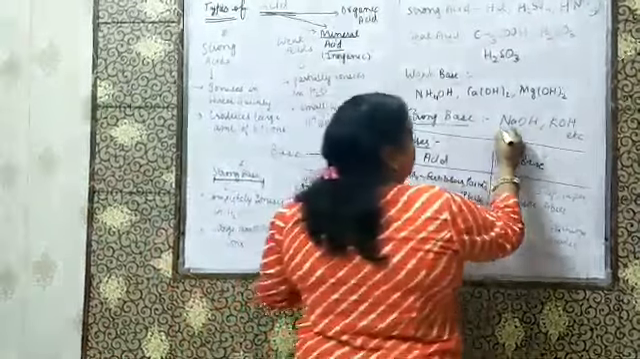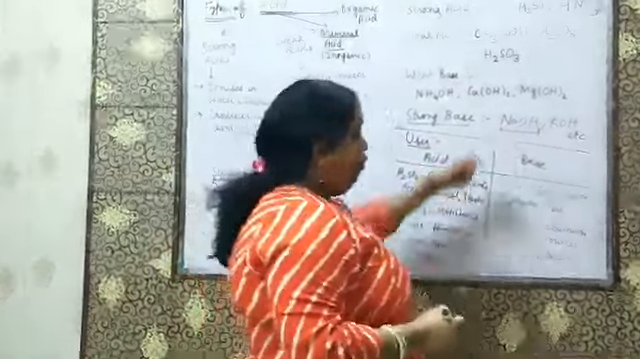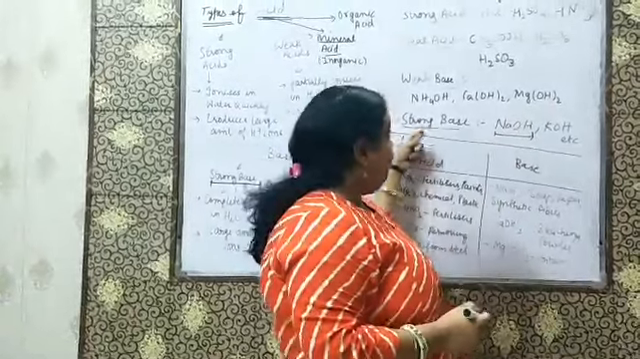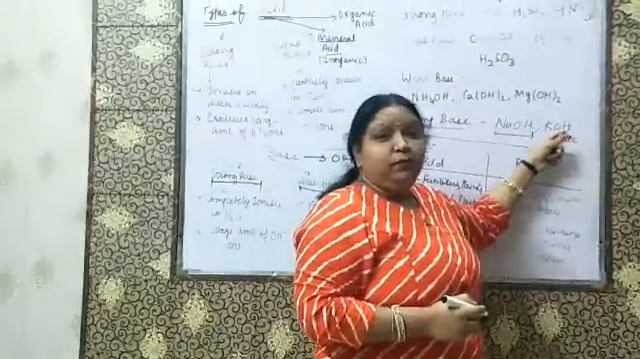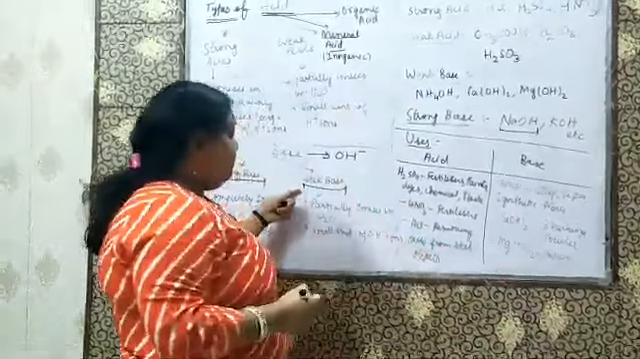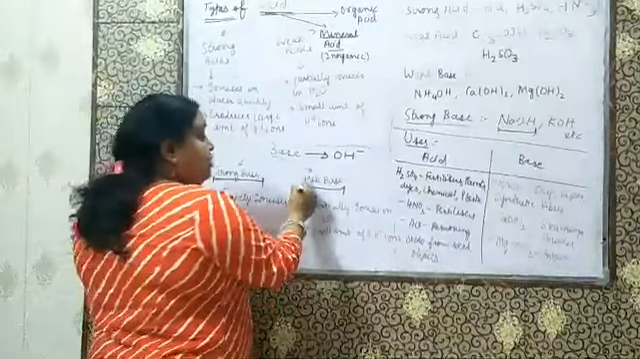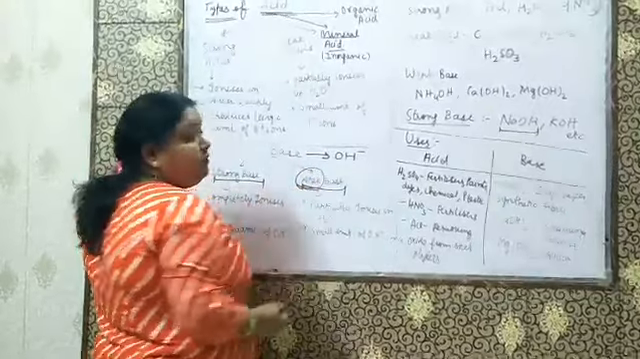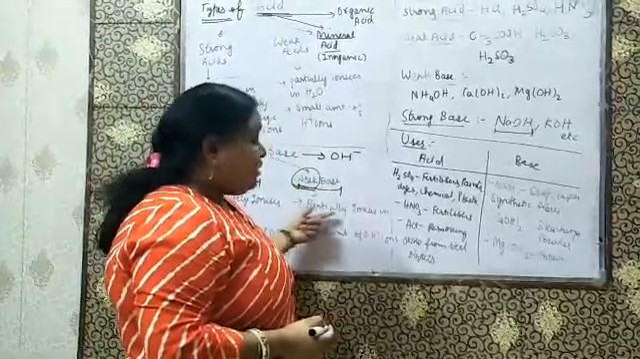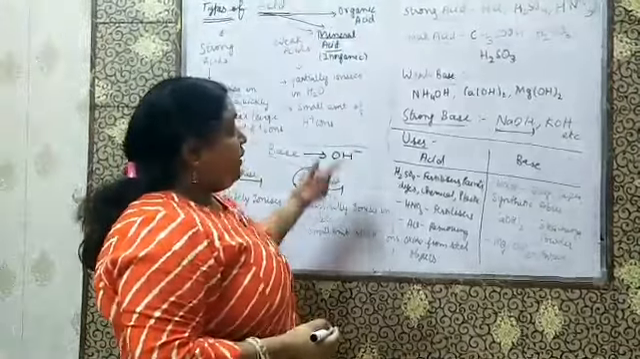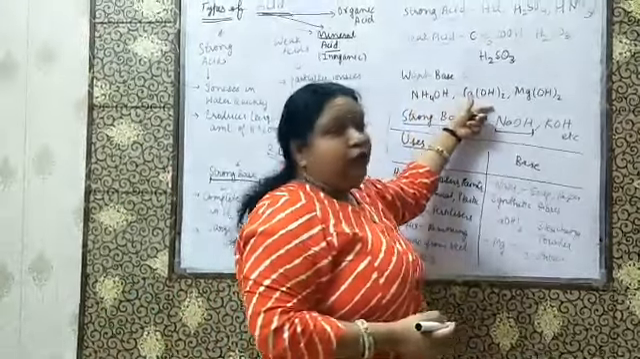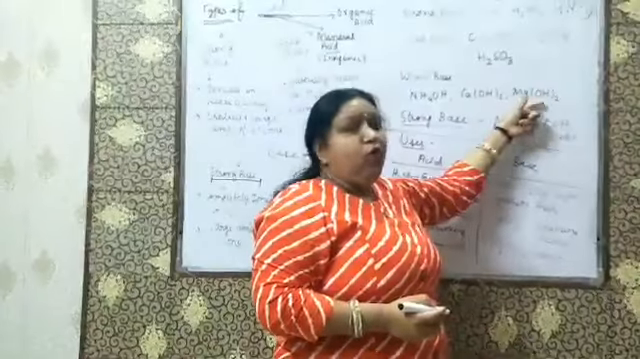Some examples of strong base: NaOH. What is Na? Sodium. OH means hydroxide. So sodium hydroxide is a strong base. KOH, potassium hydroxide, is also a strong base. Now weak base. As the name suggests, weak bases give a smaller amount of OH minus ions when dissolved in water; they are partially ionized in water. For example, ammonium hydroxide NH4OH, then calcium hydroxide, then magnesium hydroxide.